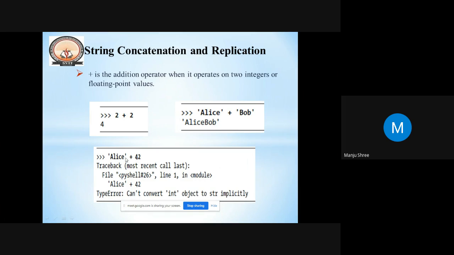Now, if Alice is a string and I concatenate with a different data type, say an integer, it is not possible to convert the integer to a string implicitly. 42 can't be converted to a string of characters, so it is not possible. String concatenation always happens with two strings.